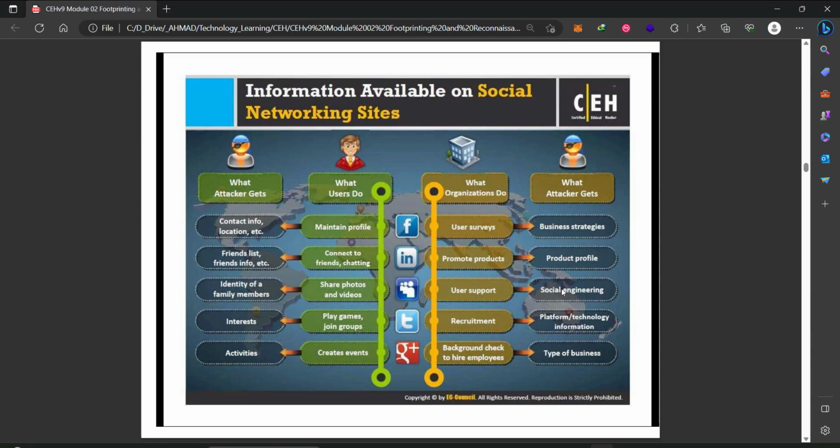User support, social engineering, because you can use the support section inside the websites in order to talk to the employee, convince him or make him do certain actions. Recruitment, technology information, the platform information, and of course, as you saw in the previous session, when we hit the jobs section, I told you that we know the type of jobs that they lack, so where the expertise they lack. So if they need security analysts, meaning that they have some problems in security and they need to improve, so it is the time to hit.